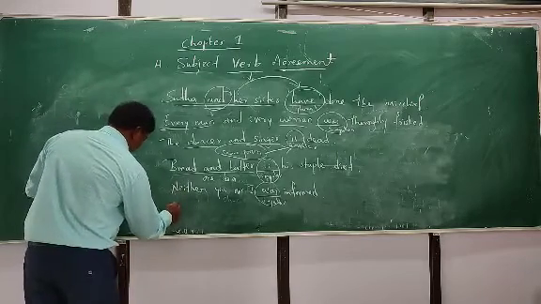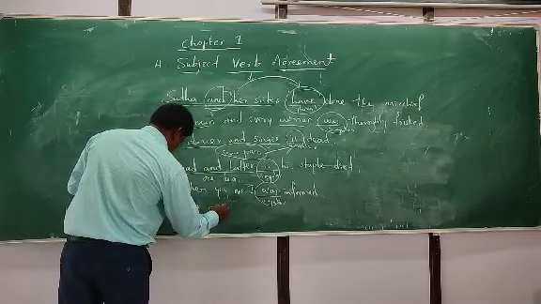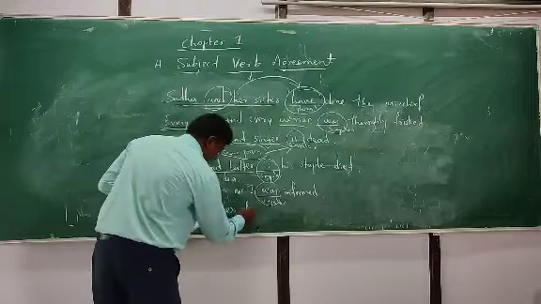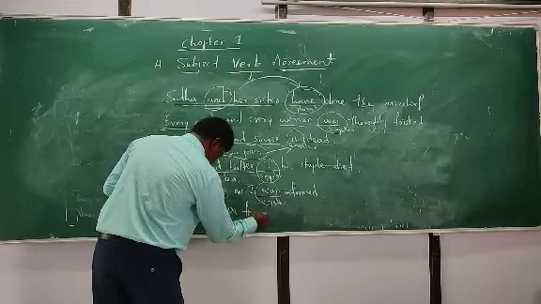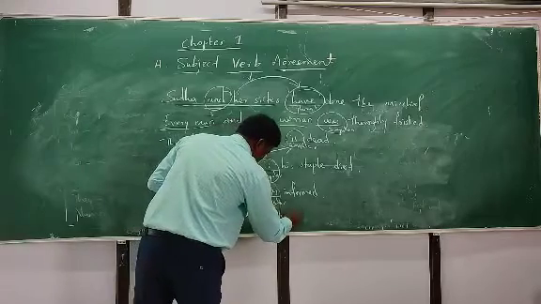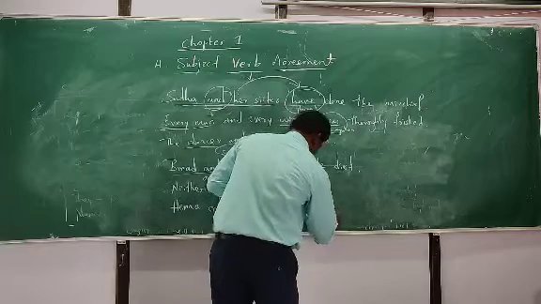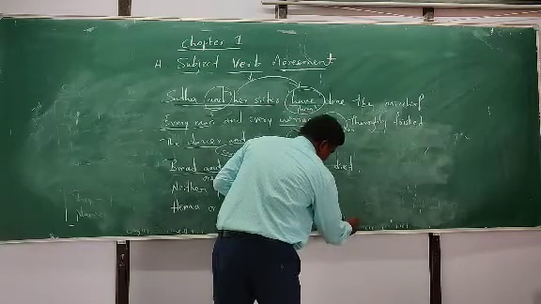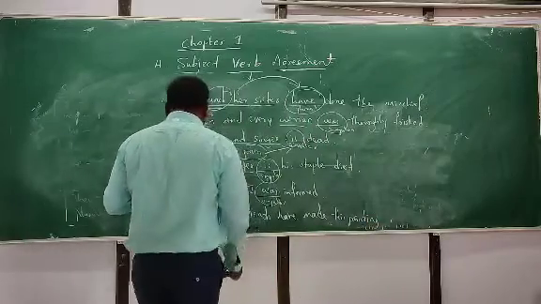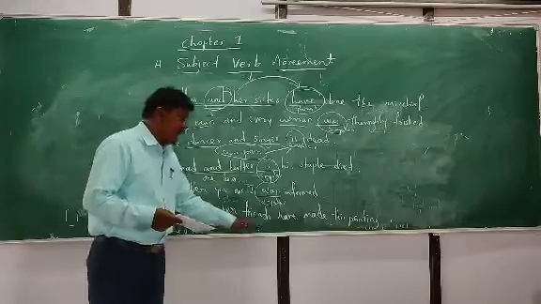Hema or her friends have made this painting. So in this sentence, just observe Hema or her friends have.